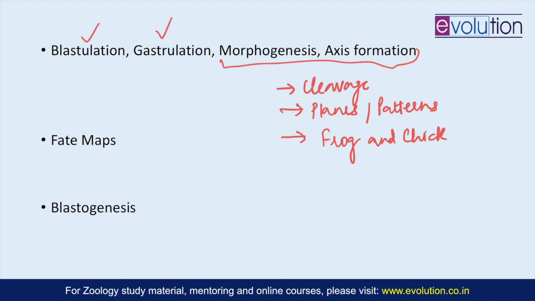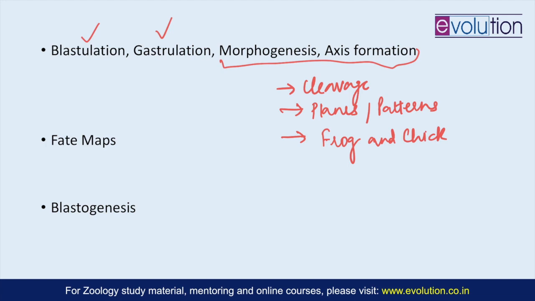So here the cleavage happens only superficially, only on one part of the egg, and the rest of the egg is filled with yolk. So you should be focusing on how things are different between frog and chick in blastulation. Whether the cleavage is holoblastic or meroblastic or superficial will be covered in this section.